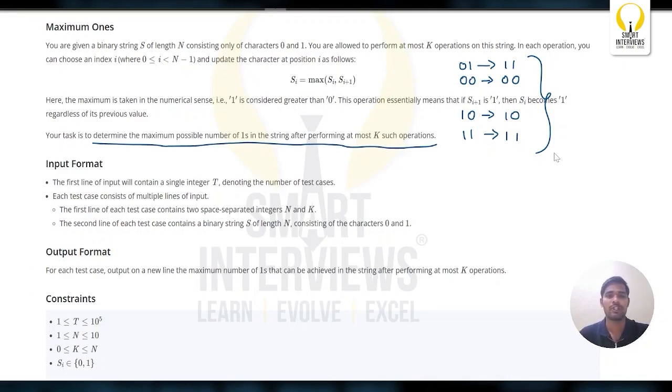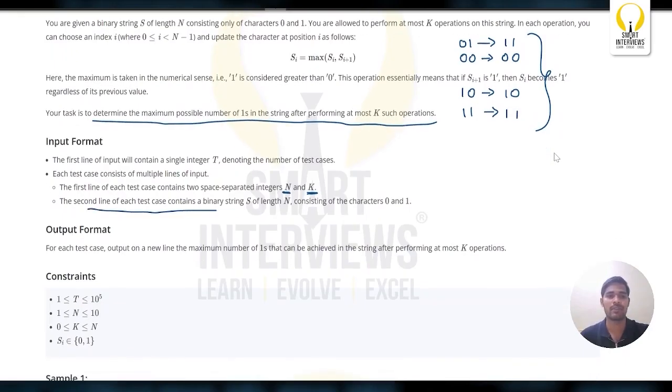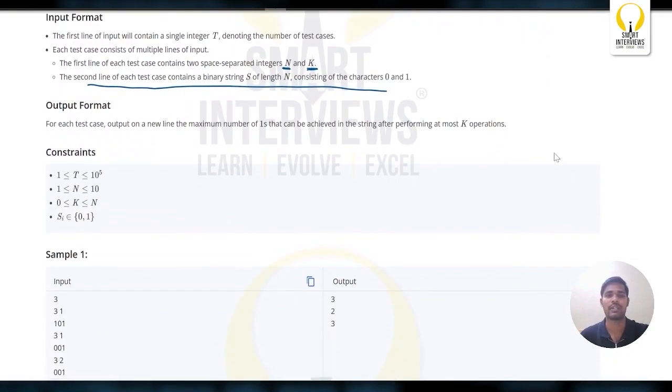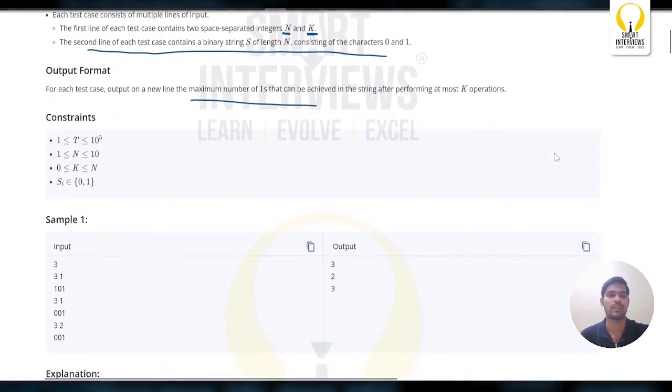In the input format, you will have t test cases. In each test case, you will have two lines of input. The first line has n and k, where n is the number of characters in the string and k is the number of operations you can perform. In the second line, you will have a binary string of length n consisting of characters 0 and 1. In the output, you have to print the maximum number of ones.